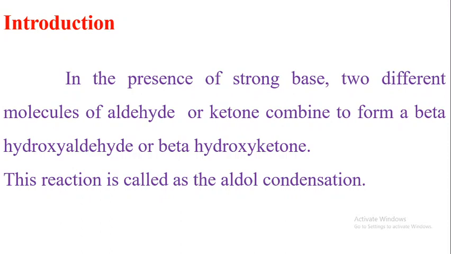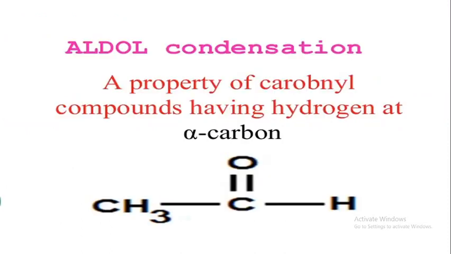Okay, any problems? Next, Aldol condensation is a property of a carbonyl compound having hydrogen at alpha carbon atoms. Examples are acetaldehyde, propanaldehyde, aliphatic aldehydes, or aromatic aldehydes.